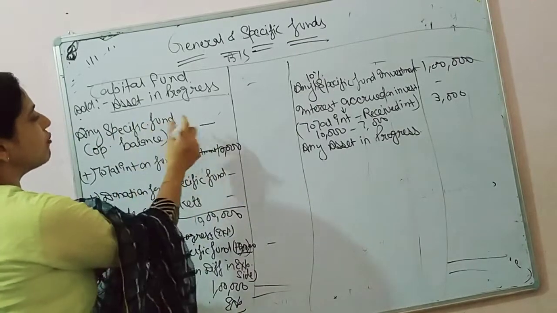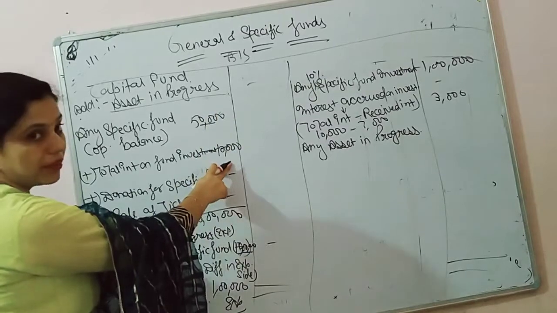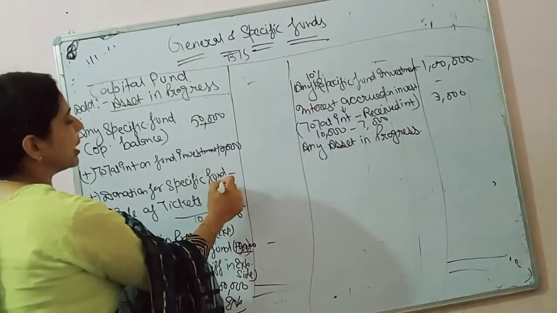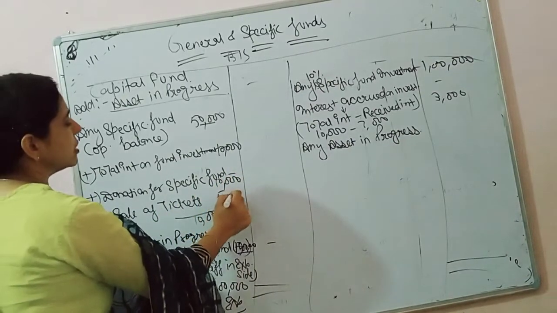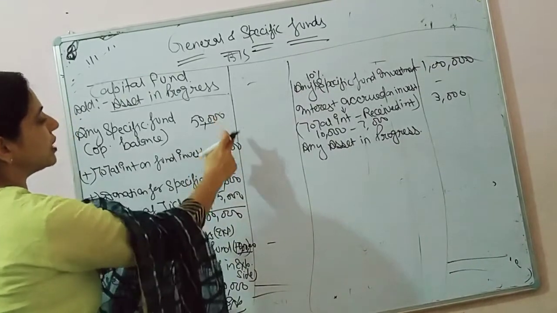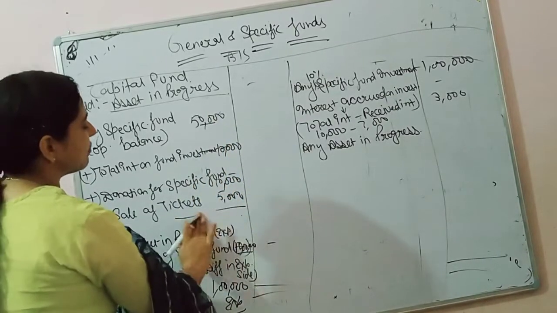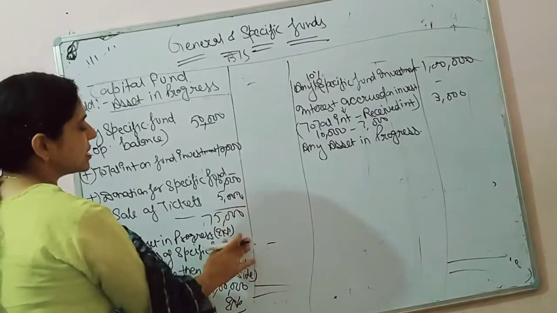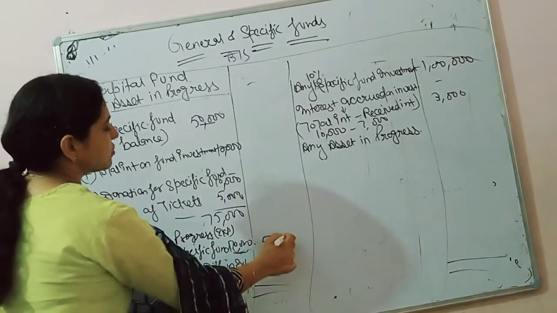For example, the fund is of 50,000. So total interest added 10,000. Donation for specific fund you can predict 10,000. Sale of tickets may be 5,000. So total will be 50 plus 10, 60 plus 10, 70 plus 5, 75 is there. And match expenses are 70,000. So 5,000 will be transferred in the balance sheet.